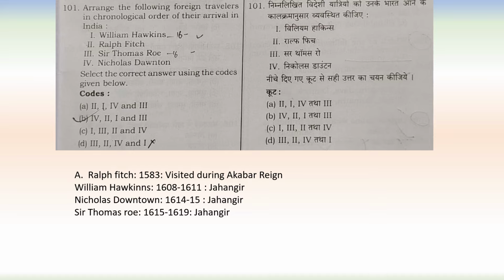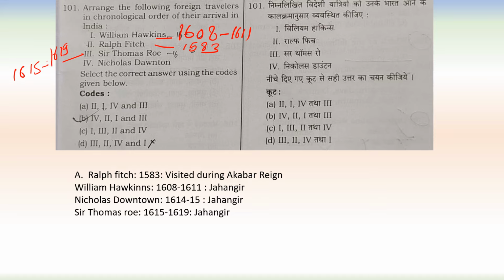Next one, arrange the following foreign travelers in chronological order of their arrival in India. William Hawkins came during the reign of Jahangir in 1608 to 1611. Ralph Fitch came during Akbar's reign around 1583. Sir Thomas Roe came in Jahangir's reign, during 1615 to 1619.